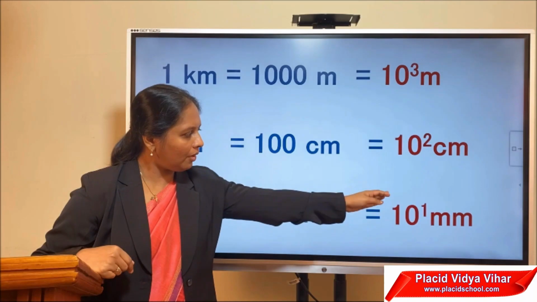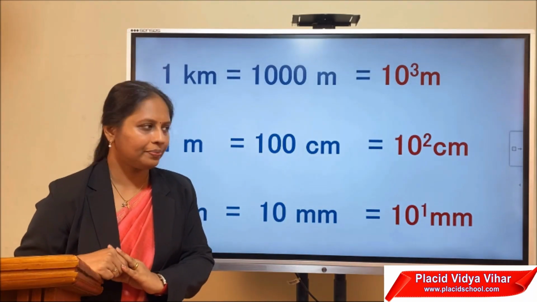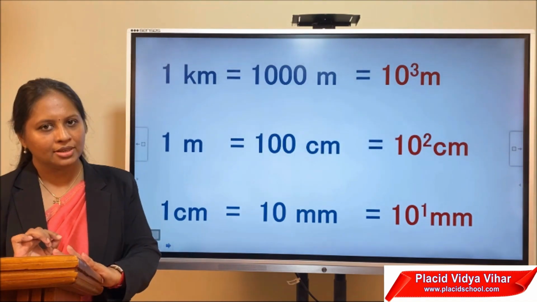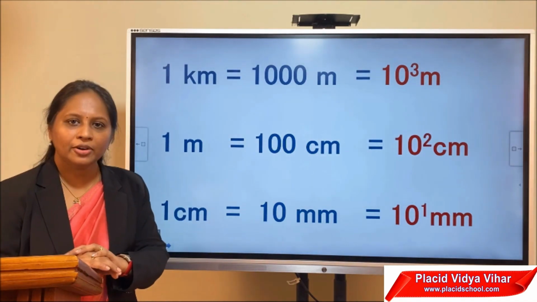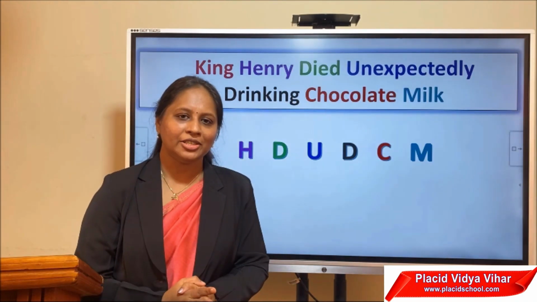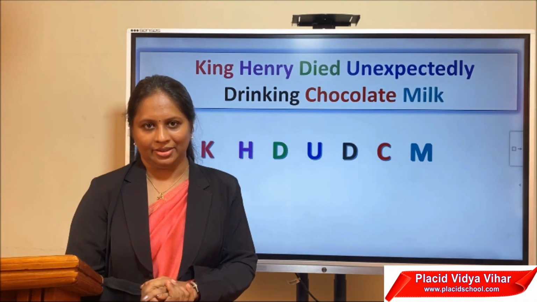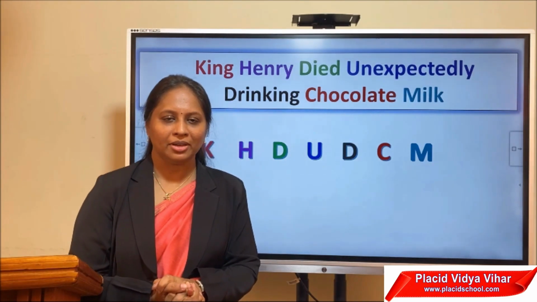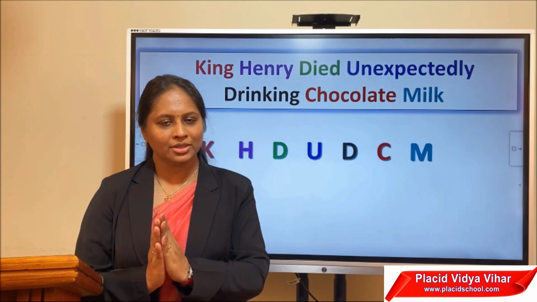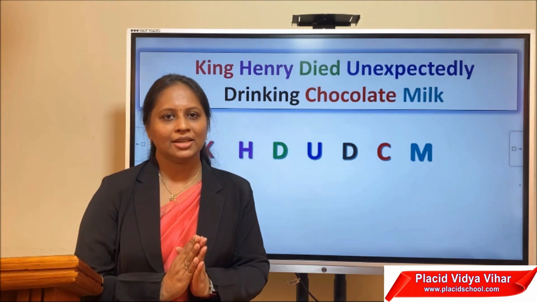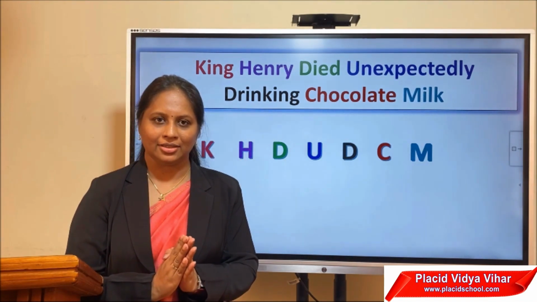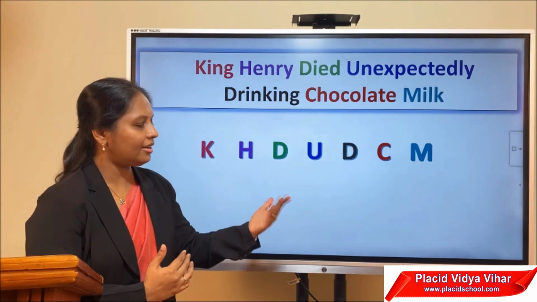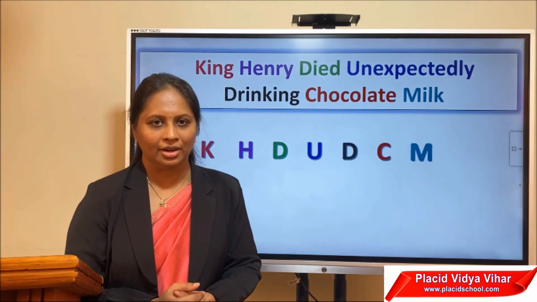And 10 to the power 1 means it is 10 itself. Like this, any big number can be expressed in terms of powers of 10. To make this conversion from one unit to another, there's an easy way to remember. Either you can remember 1 kilometer is 1000 meter, 1 meter is 100 centimeter, like that. If we have other units like milli or deca or hecto comes, how do we do the conversion?